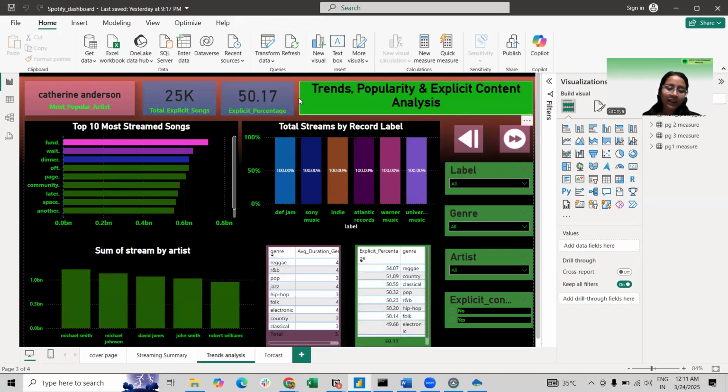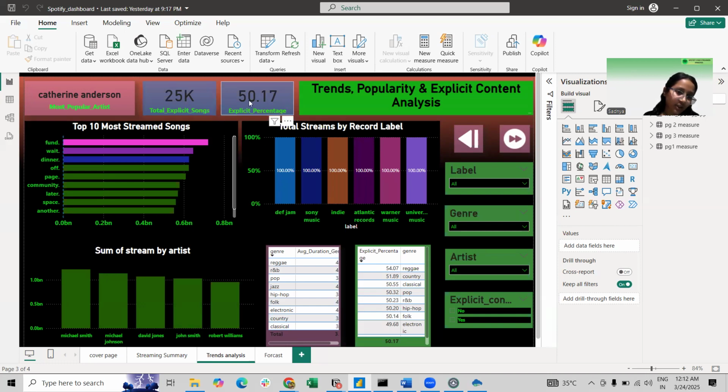Okay, so this dashboard is telling us the trends, popularity, and the explicit content analysis for our data set. Here we can see that Catherine Anderson has the highest total streams, the highest overall popularity among all the artists in the data set. The total explicit songs are 25K, which is nearly 50%. There are 25,000 songs in the data set that are labeled as explicit.